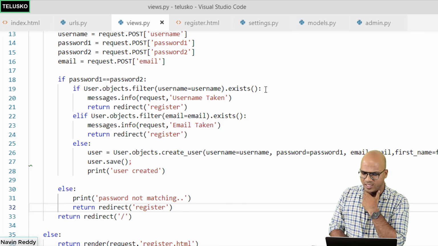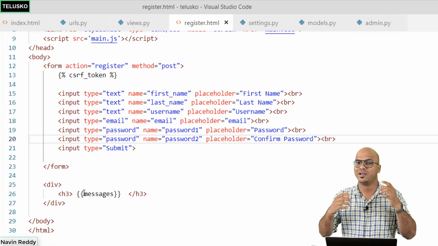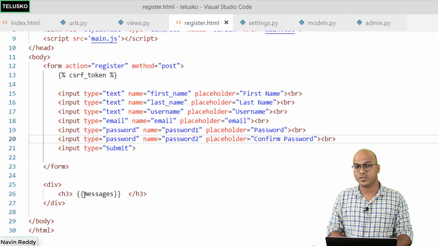So here you can see we have to print the message. So this is not the way you have to print the message. Basically messages has a lot of messages there, so we have to take one message. And for that we'll be using a loop.